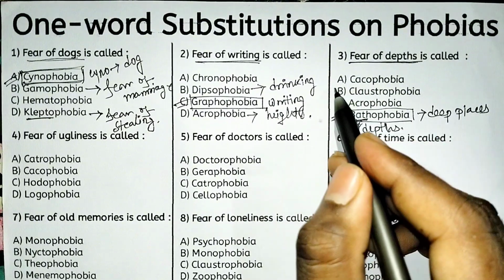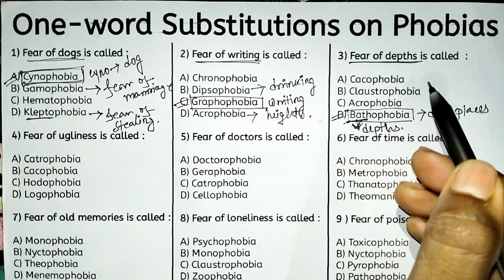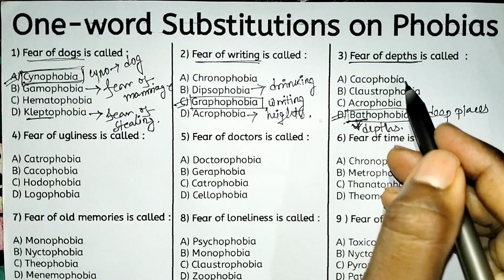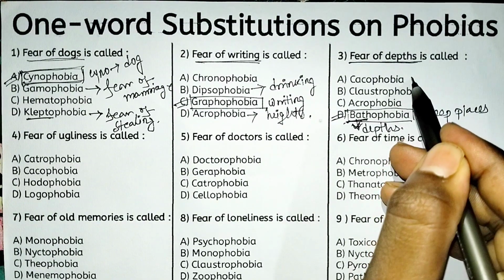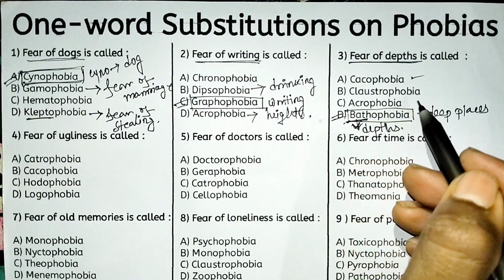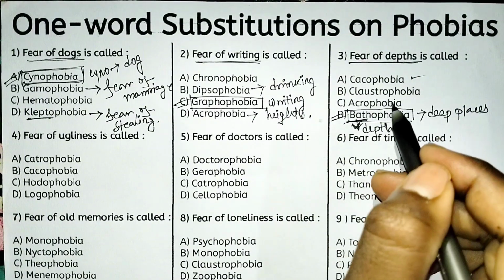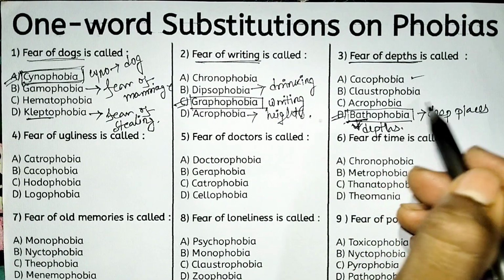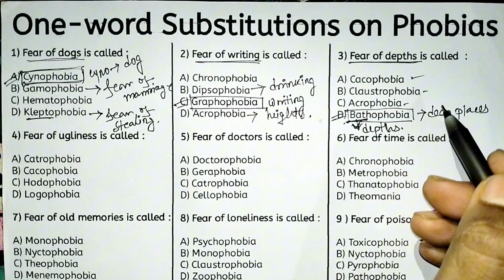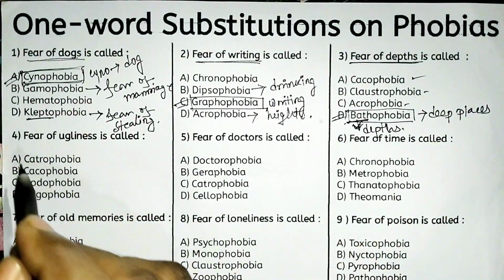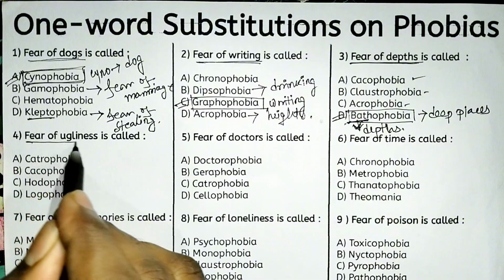Look at the other options. Option A, cacophobia. Caco means bad or ugly. So fear of ugliness is called cacophobia. And claustrophobia means fear of confined places. And acrophobia suggests fear of height. Next, fear of ugliness.